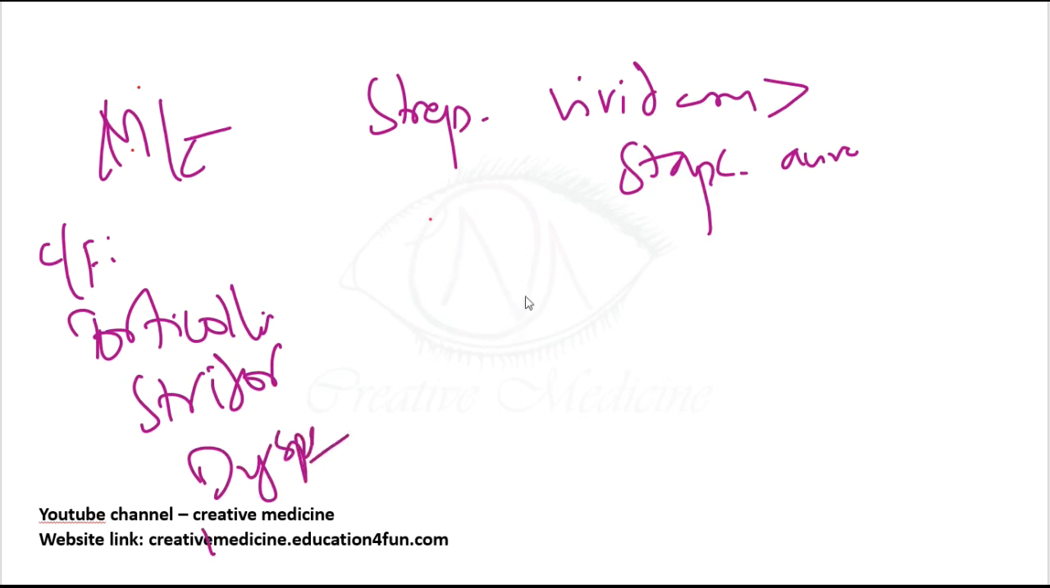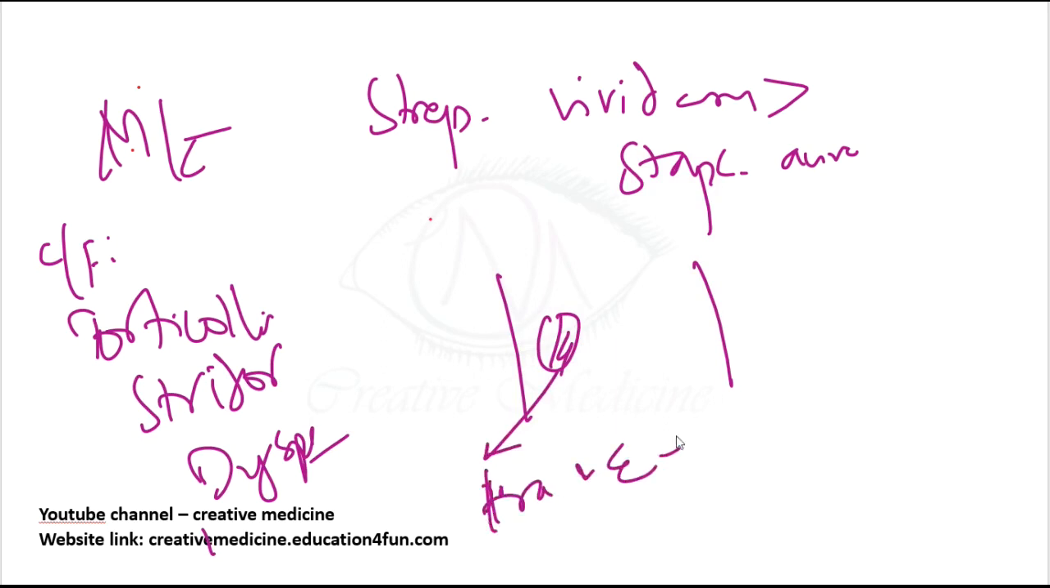On examination you will see a unilateral posterior pharyngeal swelling, seen only on one side, and this swelling will compress the trachea and the esophagus, thus causing dyspnea and dysphagia. When it compresses the trachea, it causes difficulty in breathing, which is dyspnea. If it compresses the esophagus, it causes difficulty in swallowing, which is dysphagia.